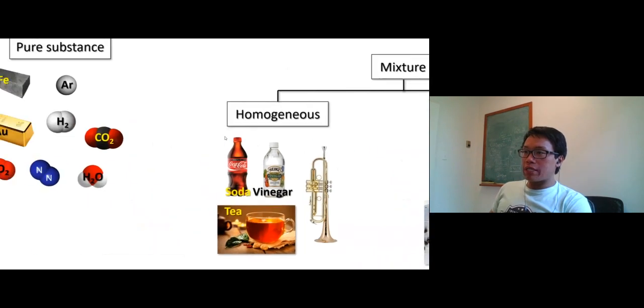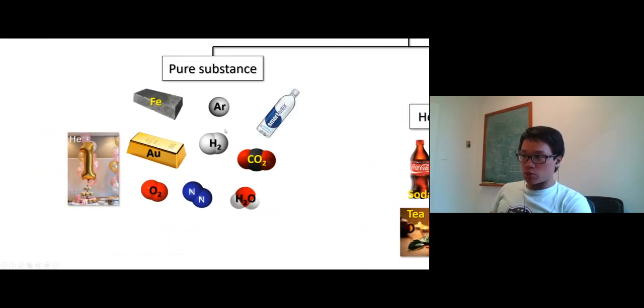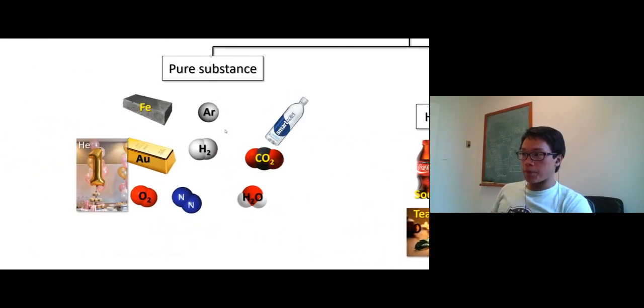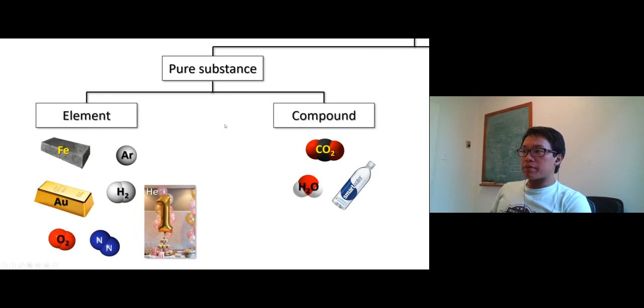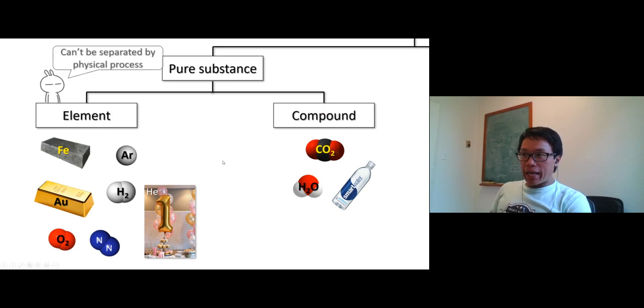Now we're going to move on to the other side, the pure substance, which consists of one substance. Pure substances can be divided into two groups: we have elements and we have compounds. For an element, you cannot break it down or separate it any further with a physical process, for example grinding, cutting, distilling, boiling.